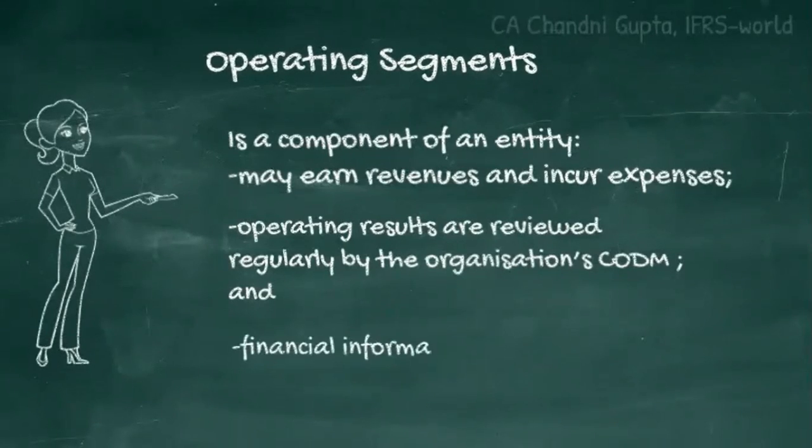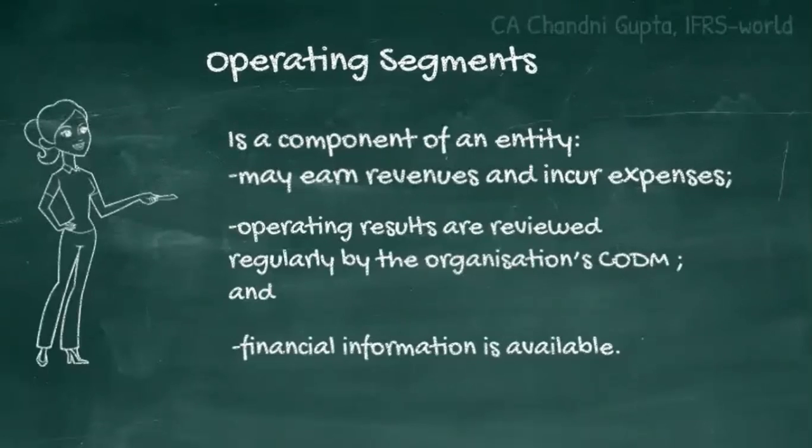Third condition is that the component's financial information should be available. So, in short, there are three conditions when a component will qualify as an operating segment. Number one is it engages in business activities from which it may earn revenues and incur expenses. Number two, that its operating results are regularly reviewed by CODM. Number three is that its financial information is available.